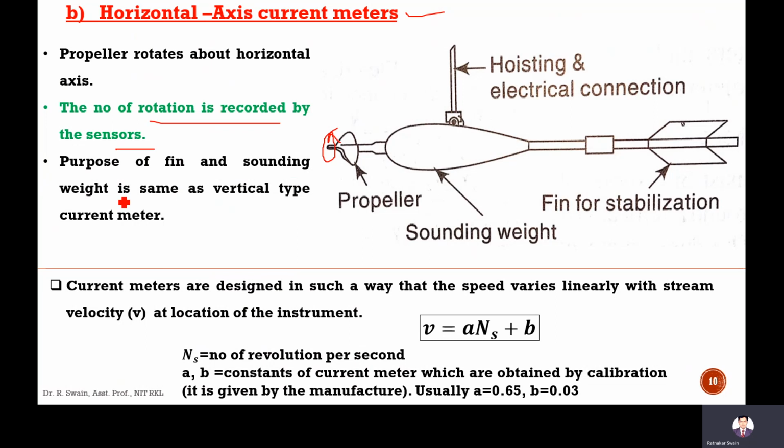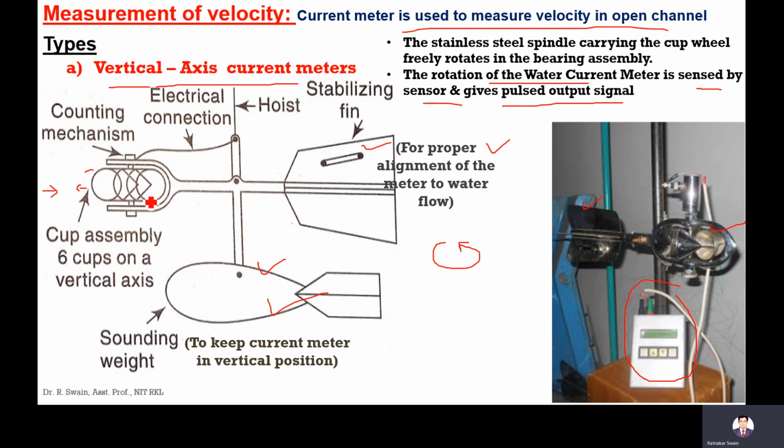The purpose of the pin and sounding weight is the same as in the vertical type. The pin is to give you alignment. This weight is provided here just to keep it in a vertical position. Here a propeller is used just for the rotation, unlike the vertical type where 6 cups are used. This is called the counting mechanism, and it is kept on the vertical axis.